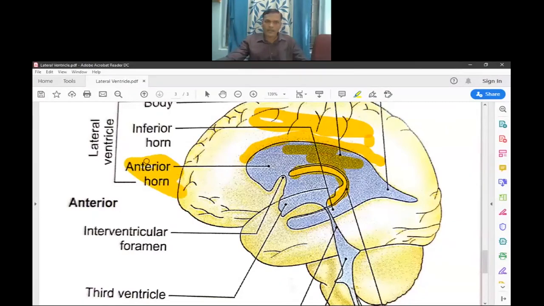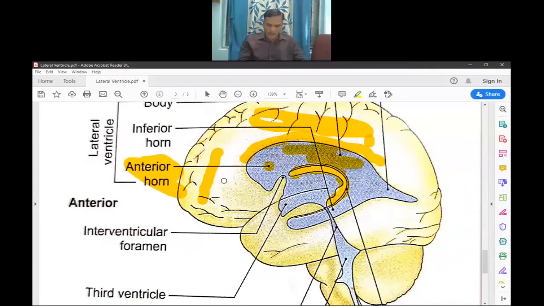The anterior horn is the part of the lateral ventricle which lies in front of the interventricular foramen, and it extends into the frontal lobe of the cerebral hemisphere.